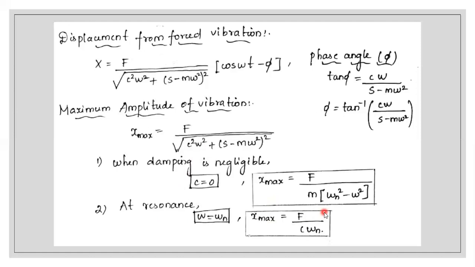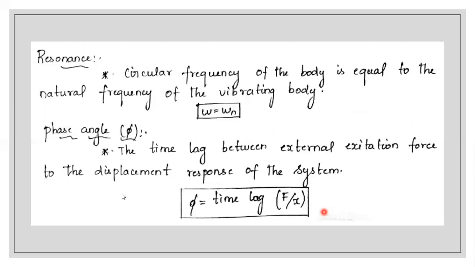Omega means the circular frequency of the body, and omega n is the natural frequency of the vibrating body. The applied force which we apply denotes omega. So this is the resonance condition. In 2 mark questions, they mostly ask questions on resonance. Resonance means this condition: omega is equal to omega n. So the circular frequency of the body will be equal to the natural frequency of the vibrating body. That is, a body is already there, so it has some natural frequency. Once we apply a force on the body, there will be a different frequency, which denotes the circular frequency of the applied force.